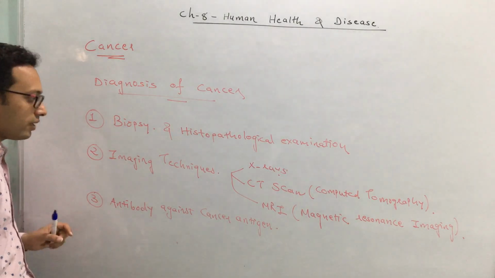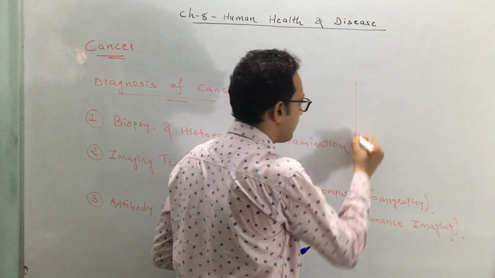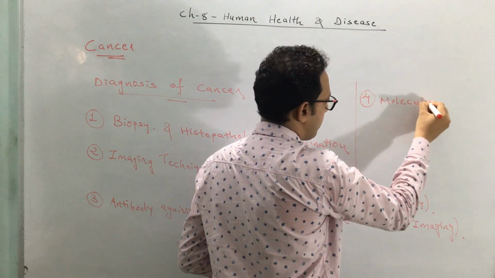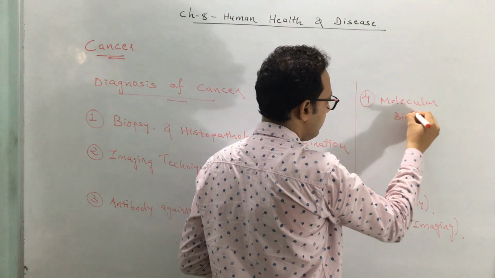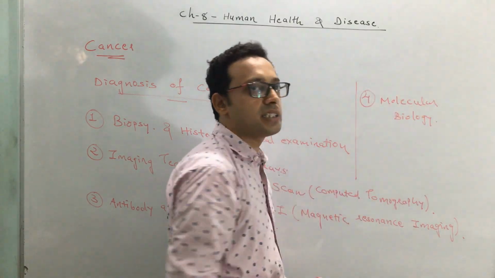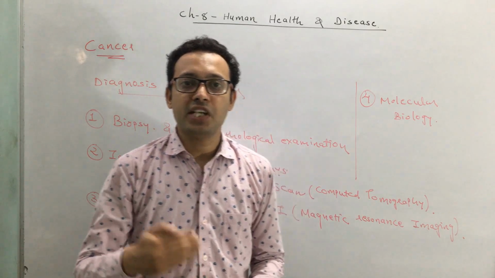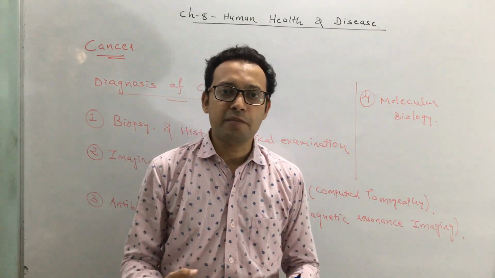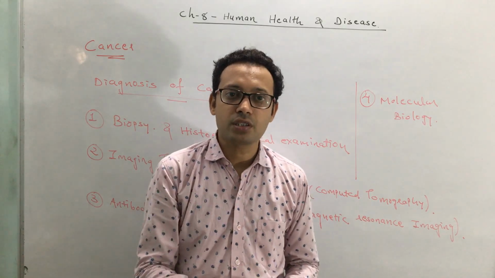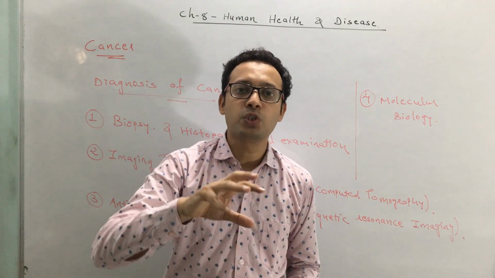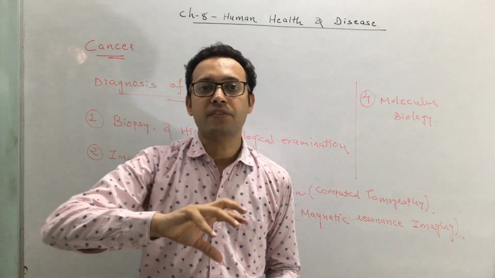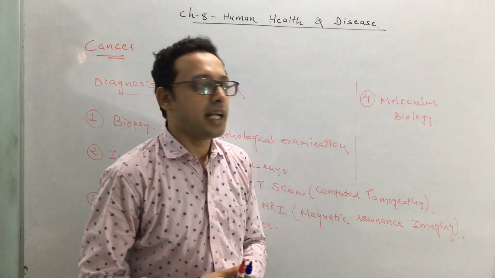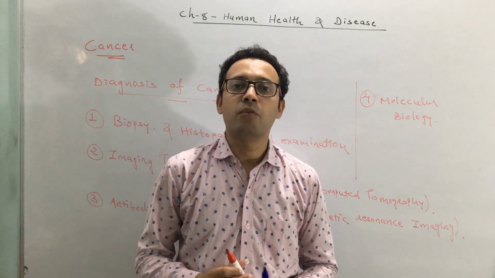The fourth technique for detection of cancer is molecular biology. This is helpful in people who have a chance of getting cancer hereditarily. That person has genes, proto-oncogenes, and when the person gets exposed to a specific chemical or material, that proto-oncogene gets converted to an oncogene, and that can be determined by a process called molecular biology.